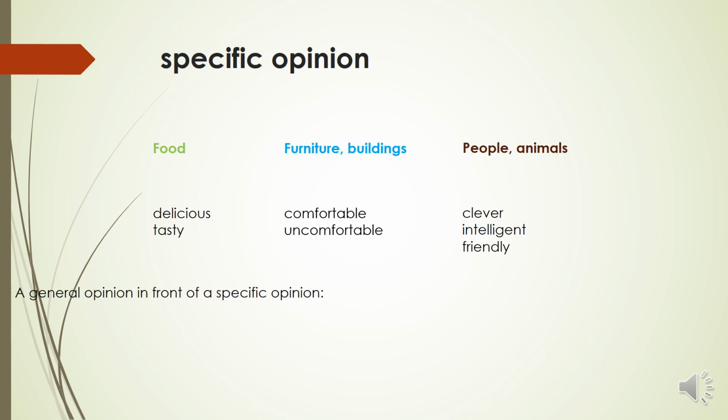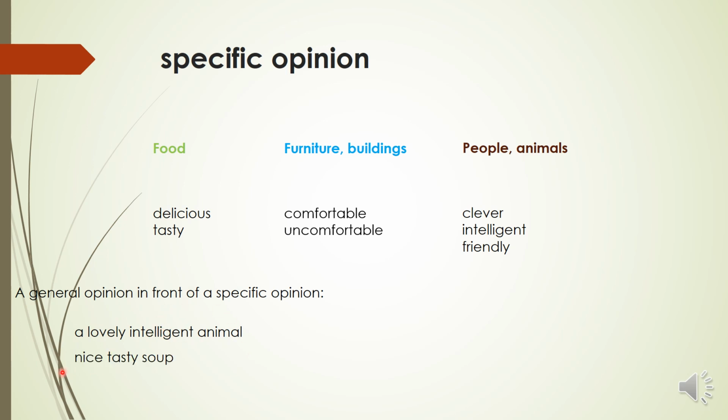Okay, like a friendly person. Okay, here we usually put a general opinion in front of a specific opinion. For example, a lovely, intelligent animal. So the general, then we move to specific, and then the noun.